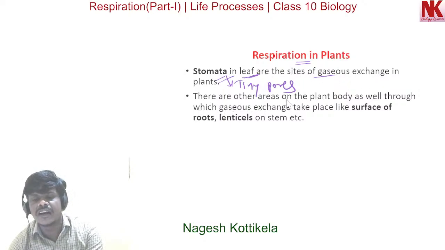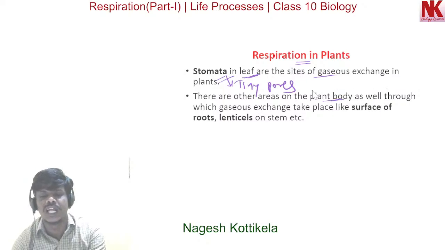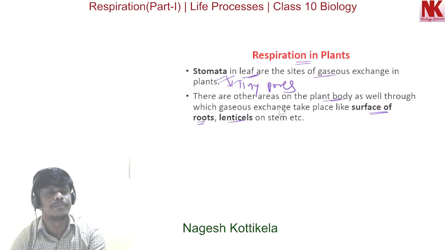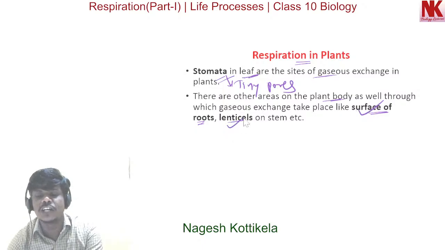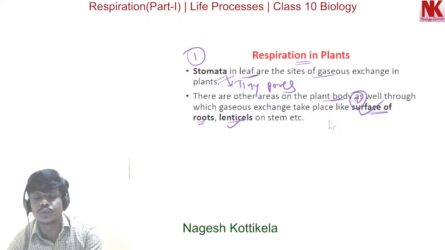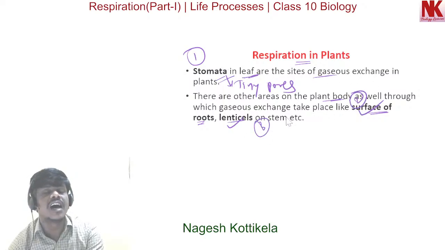There are other areas on the plant body as well through which gaseous exchange takes place, like the surface of roots and lenticels on stem. So the surface of the roots and lenticels on the stem are also involved in the gaseous exchange process in plants. All these are playing a key role in gaseous exchange that occurs in plants. But mainly the gaseous exchange takes place through stomata.